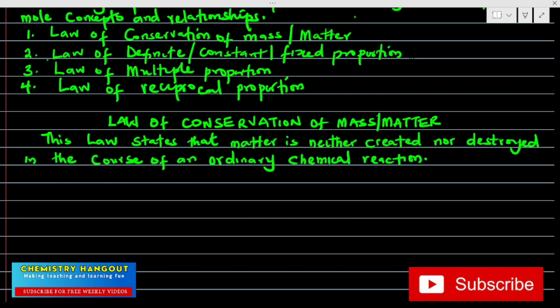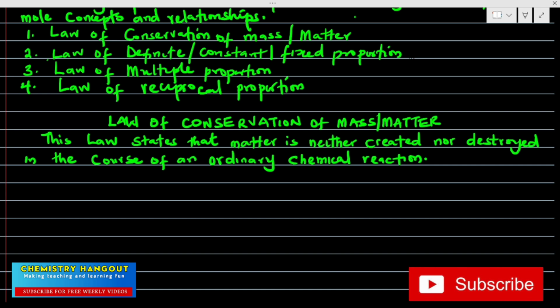So this particular law will work for an ordinary chemical reaction, because for nuclear reactions, matter can be created and matter can be destroyed. That's why we have nuclear fission and nuclear fusion. I hope that is clear. So for an ordinary chemical equation like this, the law of conservation of mass will hold. But for nuclear reactions, it might not hold. So the law states that matter is neither created nor destroyed in the course of an ordinary chemical reaction.